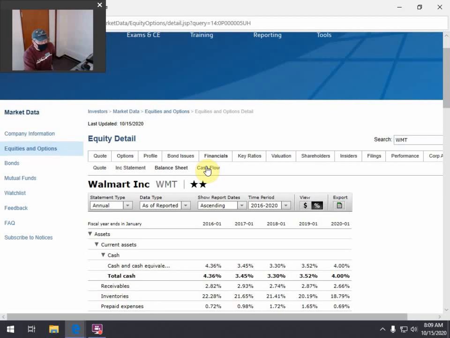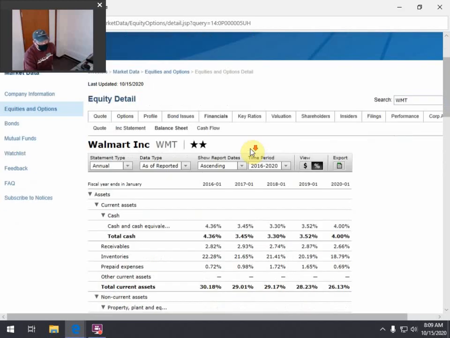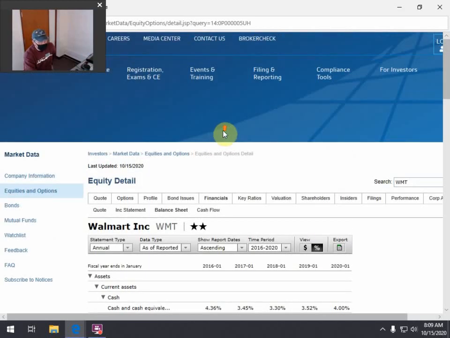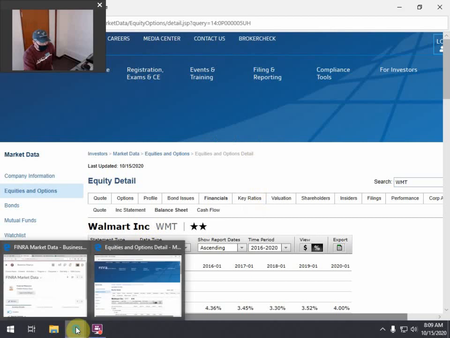So, the cash flow is something you ought to glance at too. Ratios are kind of cool. Take a look at those. I don't want to get too in-depth now because I'll do that in the coming weeks. We'll talk about a lot of these things individually, and look at some of the other things going on with the company, okay? But a lot of information is available right here that gets you a good start and gets you asking some questions about your company that the answers will probably come from the annual report, okay? So start looking at this, start paying attention to this, and it's going to help you a whole lot, okay?